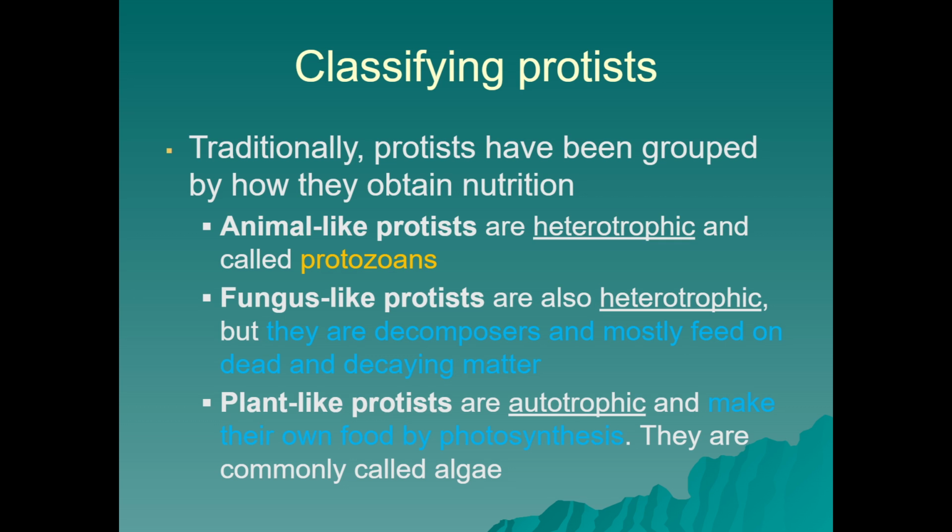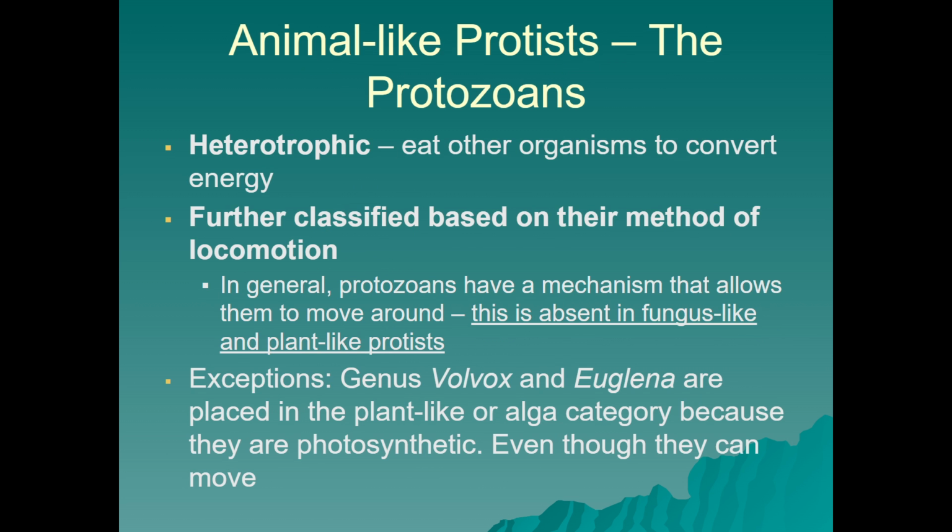The plant-like protists are autotrophic, meaning they can convert sunlight into chemical energy or produce their own food via photosynthesis. And these are the ones commonly called algae. Remember that heterotrophic means an organism eats other organisms to convert that energy into chemical energy. And we'll see further classifications based on their locomotion.